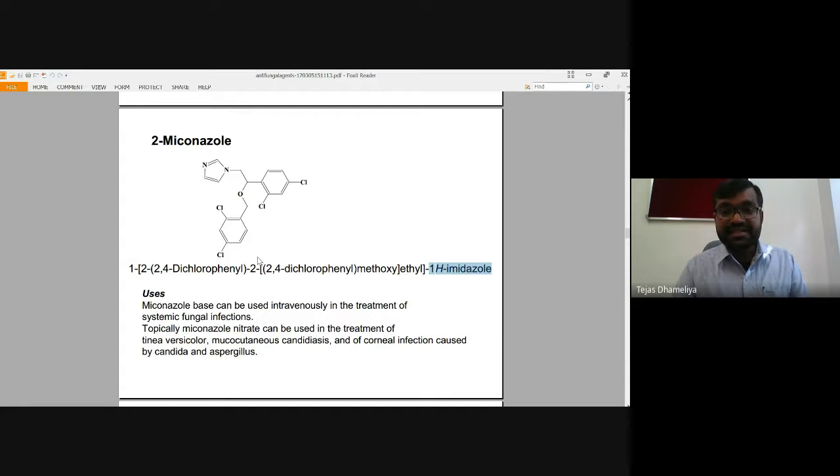The second position of ethyl is connected with phenyl first, and phenyl has attachments at the second and fourth positions, two chloro substituents. Both these brackets, bracket number 1 as well as bracket number 2, are present on the second position of this ethyl.